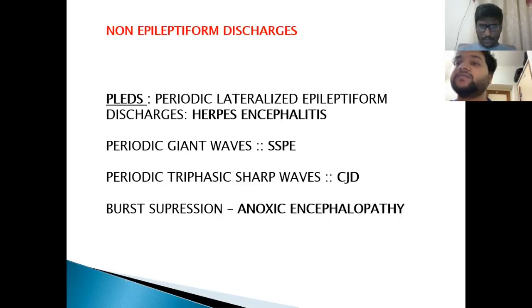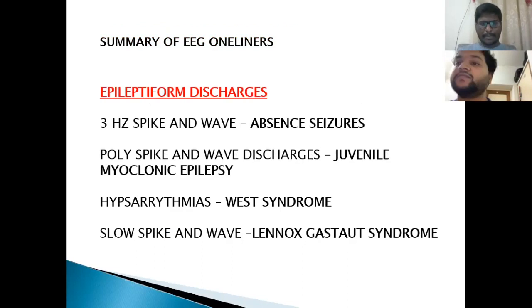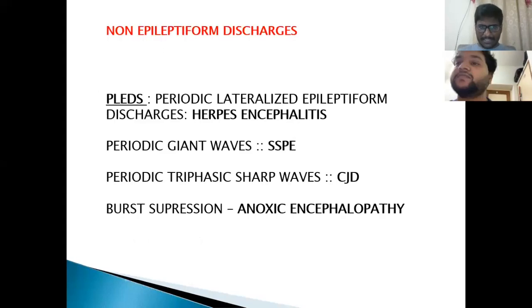Okay, so these are the very important one-liners. Again, I repeat: three-hertz spike and wave discharges are seen in absence seizures. Polyspike and wave, that is 4 to 6 hertz polyspike and wave discharges, are seen in juvenile myoclonic epilepsy. Hypsarrhythmia is seen in West syndrome. Slow spike and wave, that is less than 2.5 hertz, is classical in Lennox-Gastaut syndrome. And the non-epileptiform discharges, that is PLEDs, nothing but periodic lateralized.